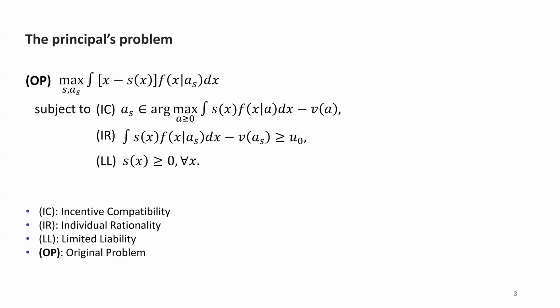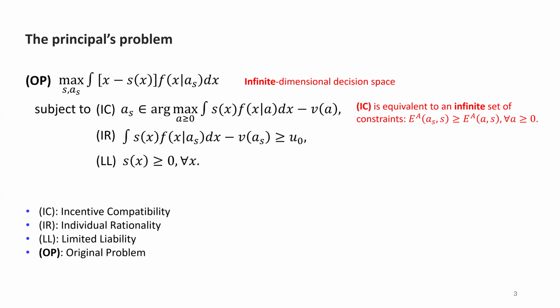And this program is actually very hard, and economists have been working on this problem for decades. The main difficulties lie in two parts. First, the IC constraint here, which is the argmax expression, is basically an infinite set of constraints, because argmax is equivalent to infinitely many inequalities. The second hard part is the infinite dimensional decision space.